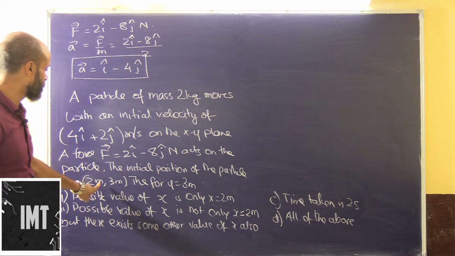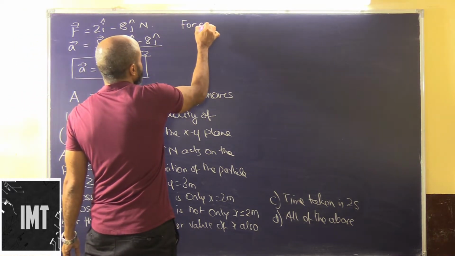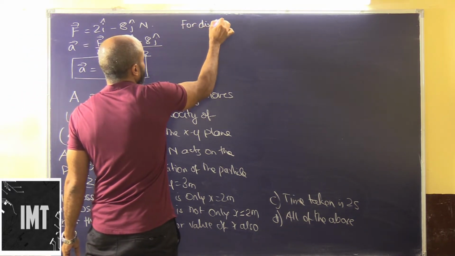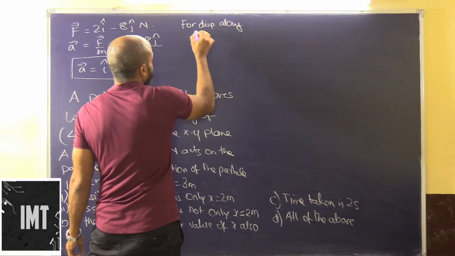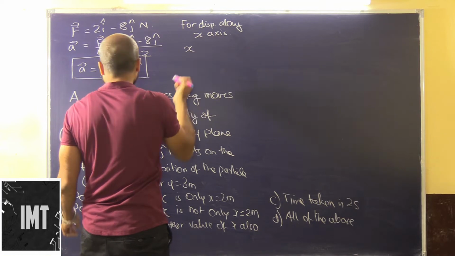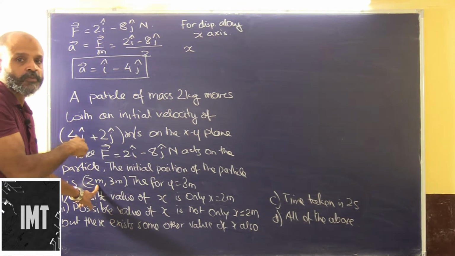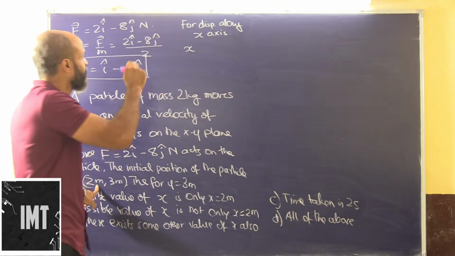Now we know the initial coordinates as 2 and 3. So let's say for displacement along the x axis, what will we have? The x initial position is 2, so the displacement along the x axis will be minus this 2.